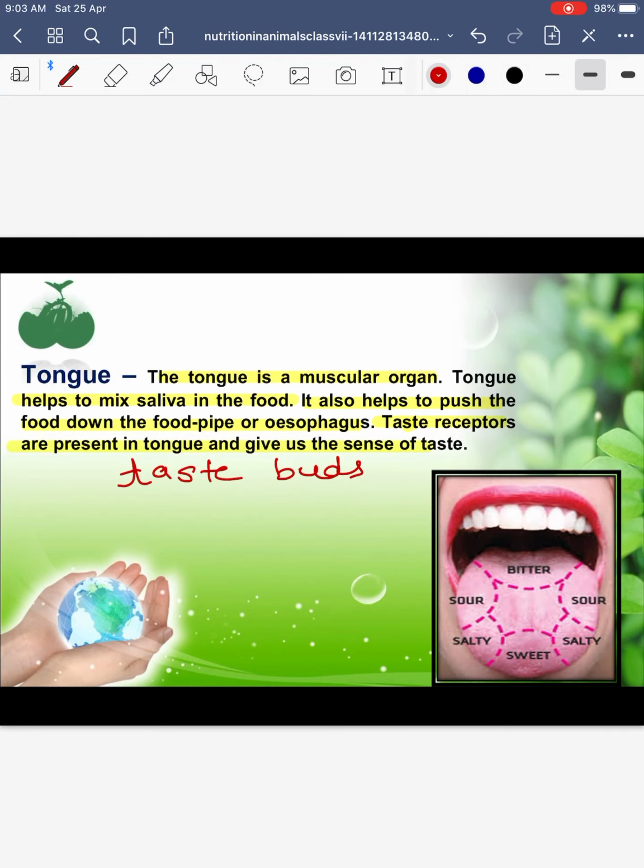Blindfold your friend and tell him to take his tongue out. Now with the help of a toothpick you can put these different solutions at different areas of the tongue, and ask him where he felt the bitter taste, or sour taste, or sweet taste, or salty taste.